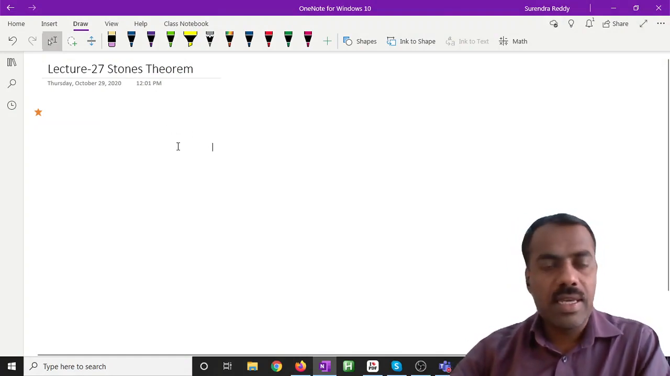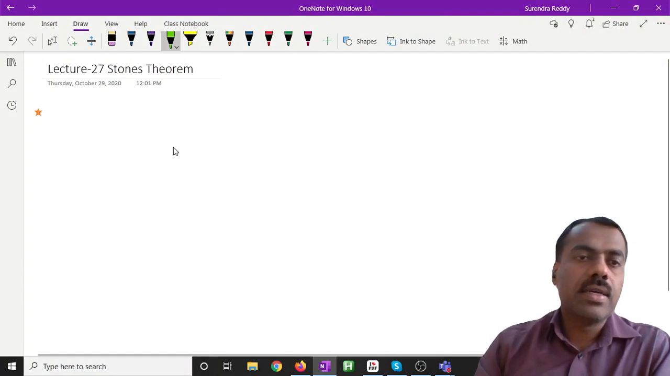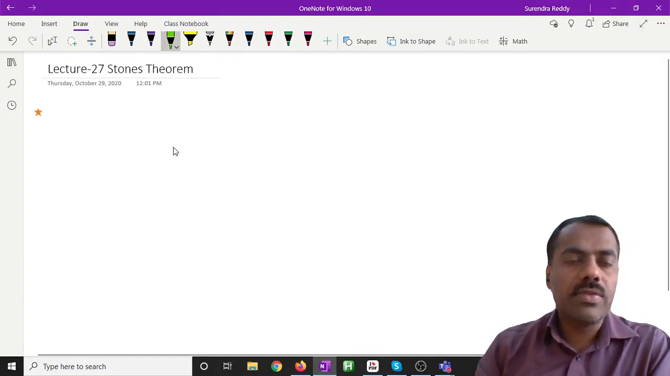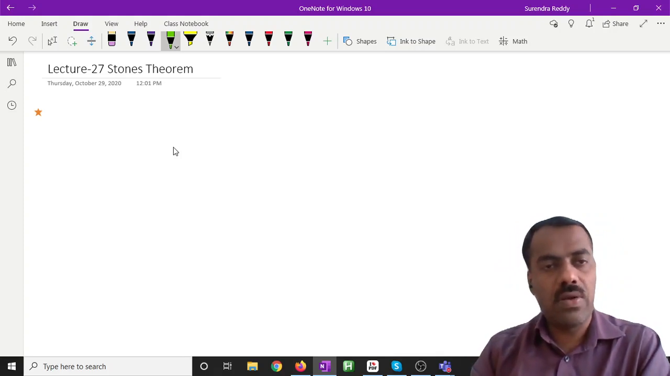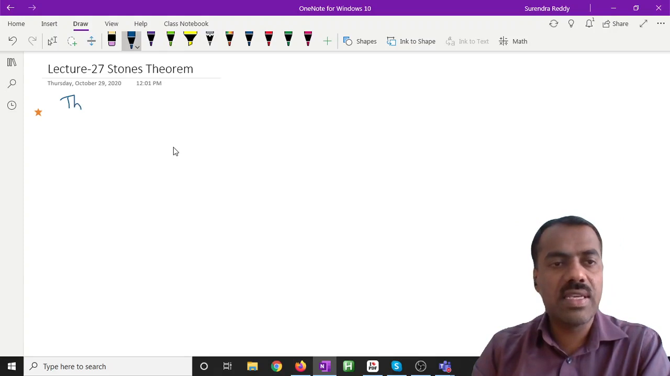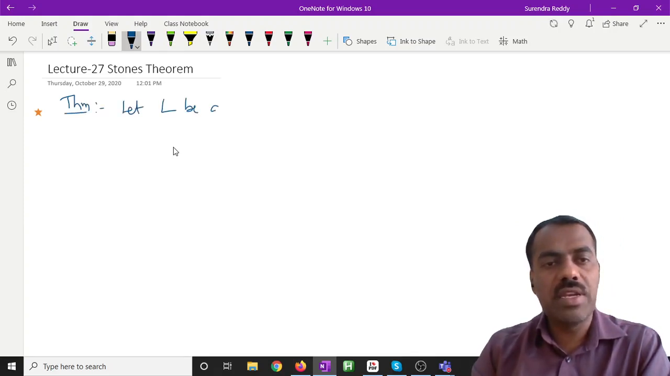So we will prove Stone's theorem. What it says is the following. First I will state that result, then we will see what is important. So let L be a distributive lattice.